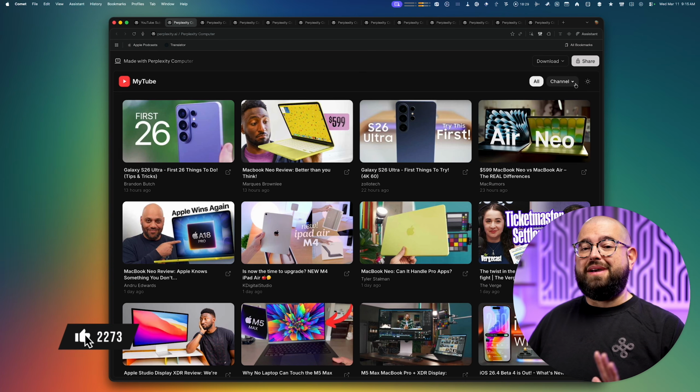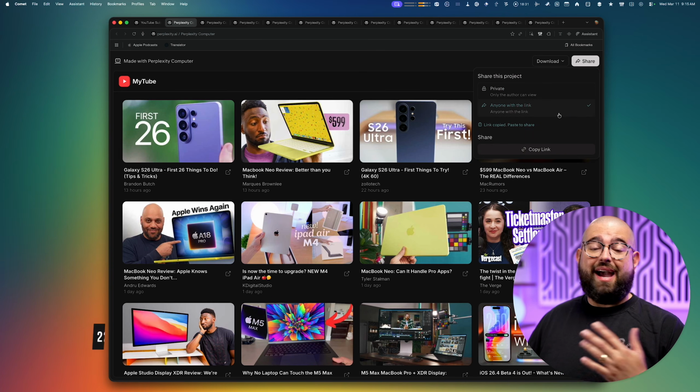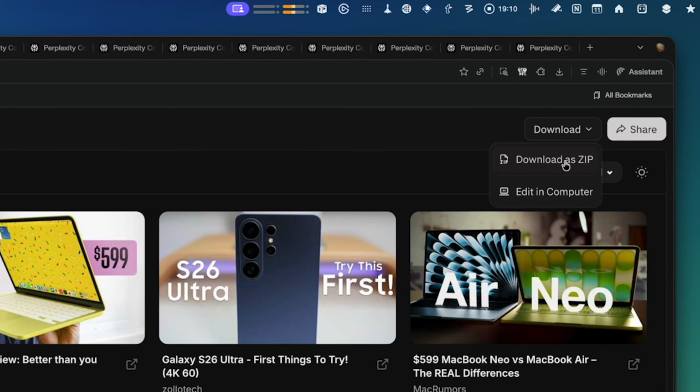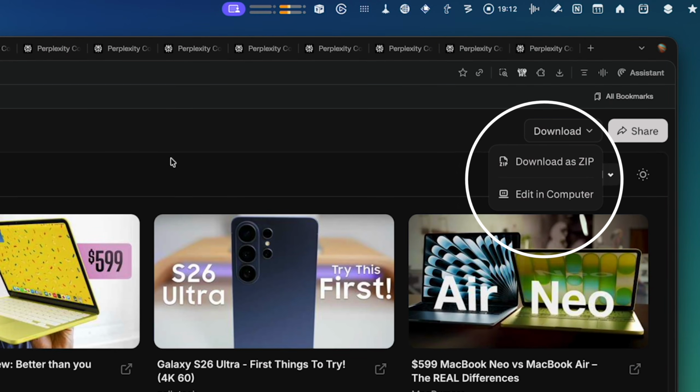And the best part is when you make something with computer, I can share a link to anyone and they can use this app as well. I'll actually share links to this and a number of the apps I built down in the description if you want to try them yourself. Or I can even download a zip file and get things like the index, CSS, and HTML that was used to build it.